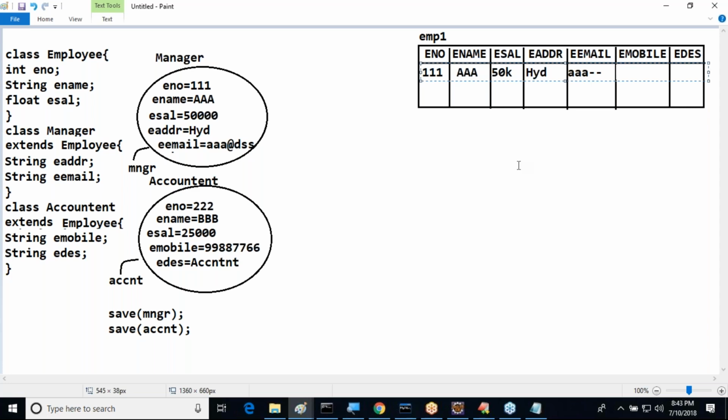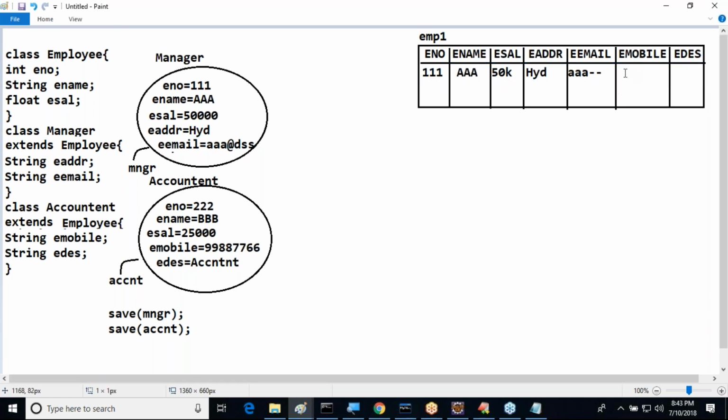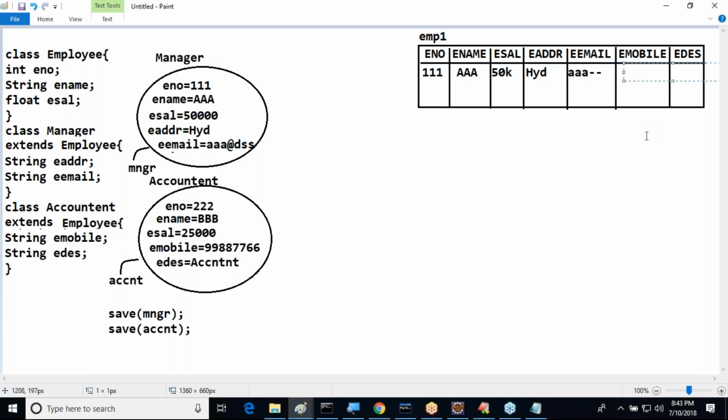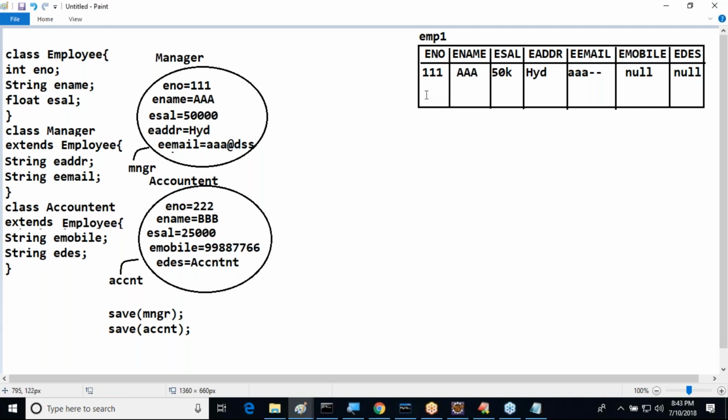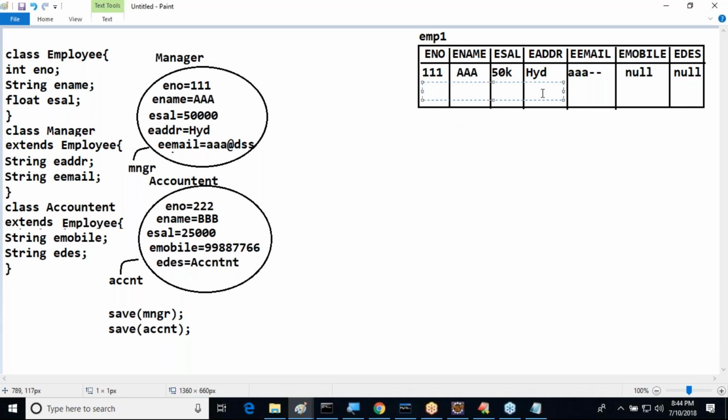One minute now. Regarding this manager, which details are available? Employee address and employee email. Up to that only. Good. Now tell me, E-mobile and E-designation are related to which one? Accountant. In this scenario, null values will be stored. By default, null values. Good.